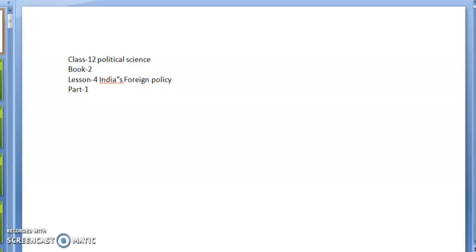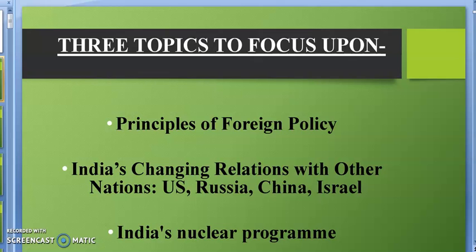Fine at your place? Today we will discuss the foreign policy of India, that is chapter 4 of the second book. In this chapter, students, we will focus mainly upon three topics given by CBSE.